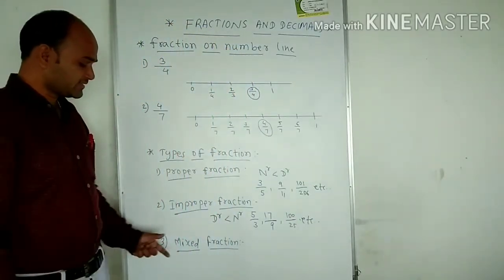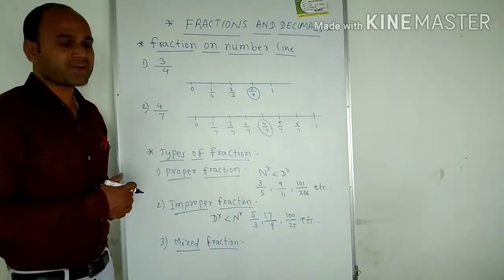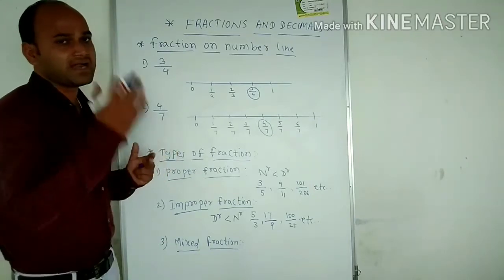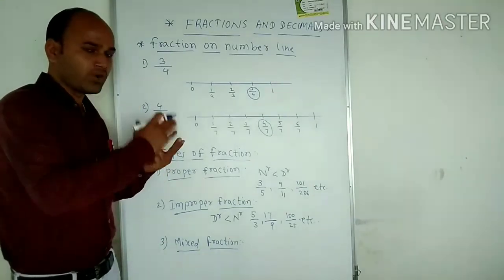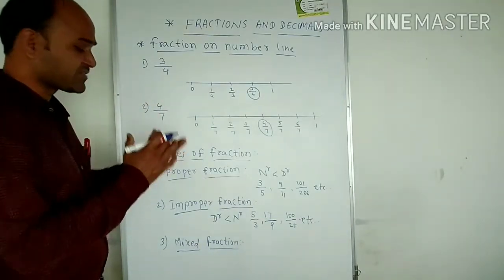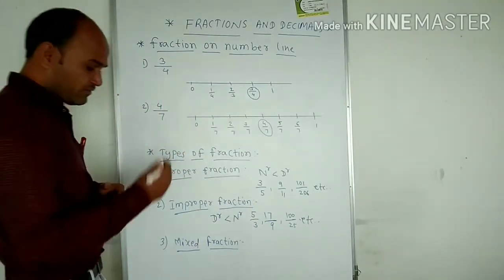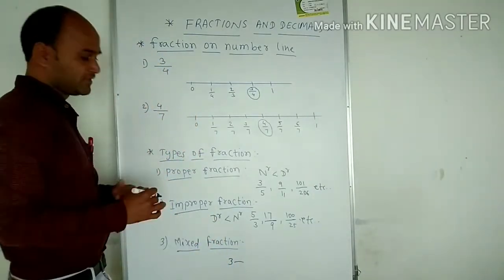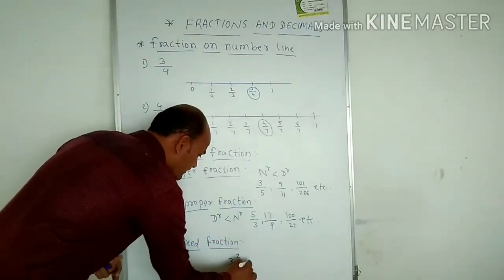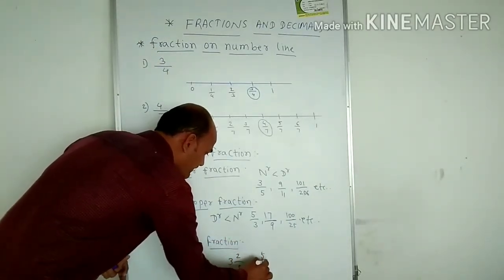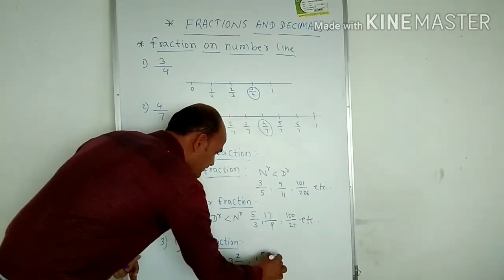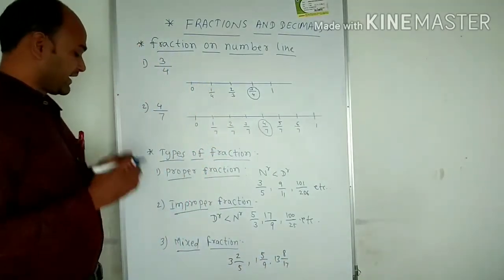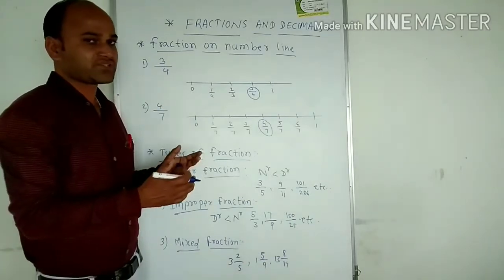Okay, so the next one is the mixed fraction. A mixed fraction is nothing but a collection of a whole number and a proper fraction. Both a proper fraction and a whole number should be there. For example, we can write 3, and what is the proper fraction? The numerator should be less than the denominator. We can write 2 upon 5. Then next one, 5 upon 9. Then next one, we can write 13, 8 upon 17.